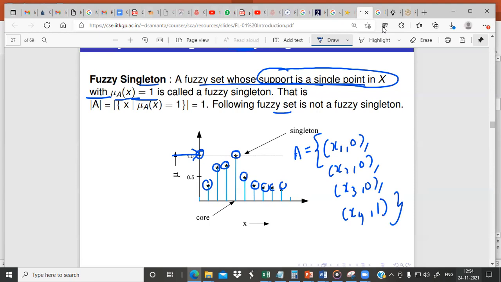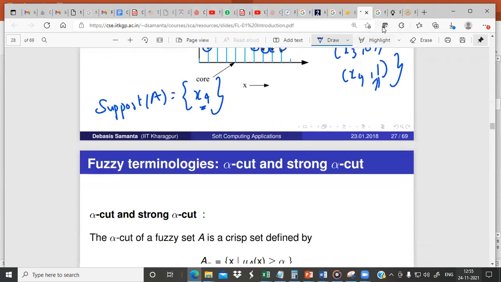This is actually a fuzzy singleton set because if you take the support of A, the support of A has only one point, that is x4, and if you check the membership value of x4, that is 1. So when we call a fuzzy set a singleton set, its support should have only one value, and that value should have a membership value of 1. Then we call it a fuzzy singleton set.